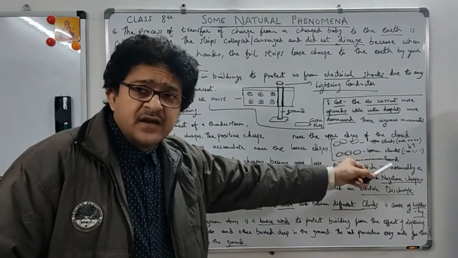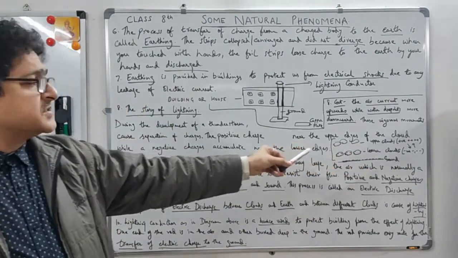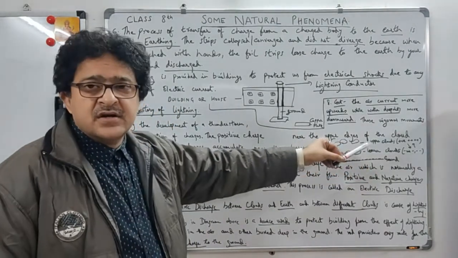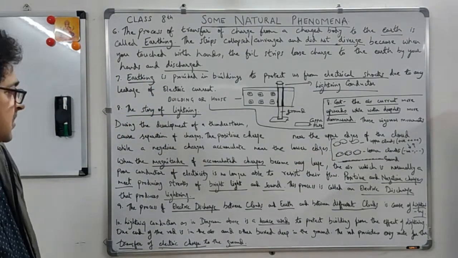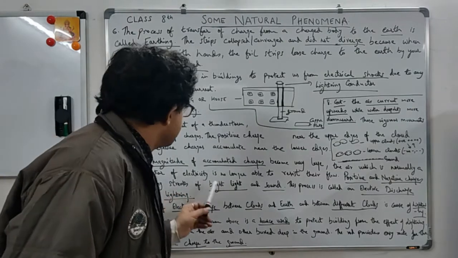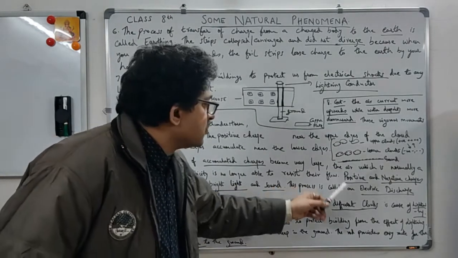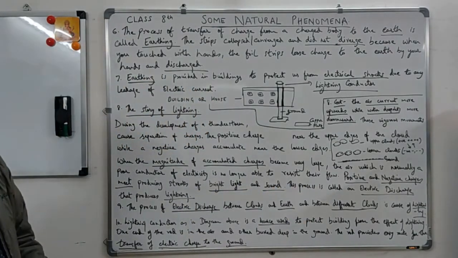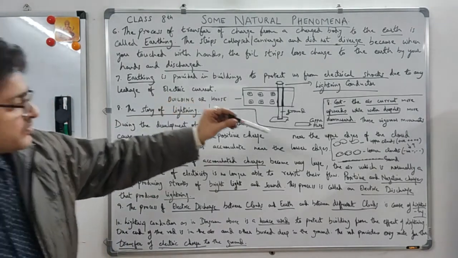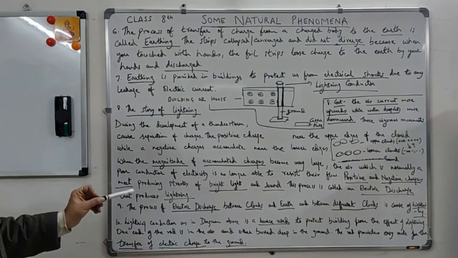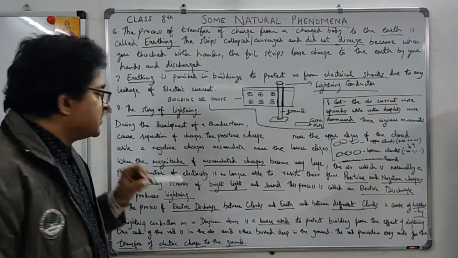Air is a bad conductor of electricity, so it is not able to resist this accumulation of charges. So positive and negative charges will meet.